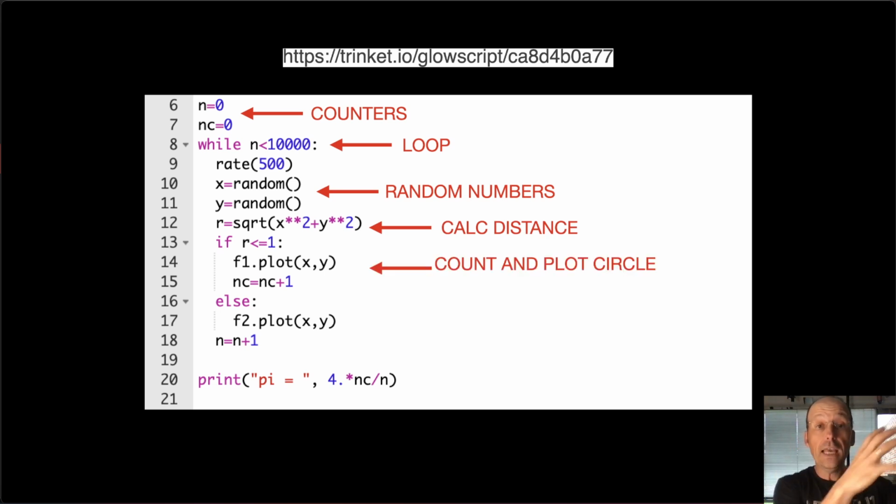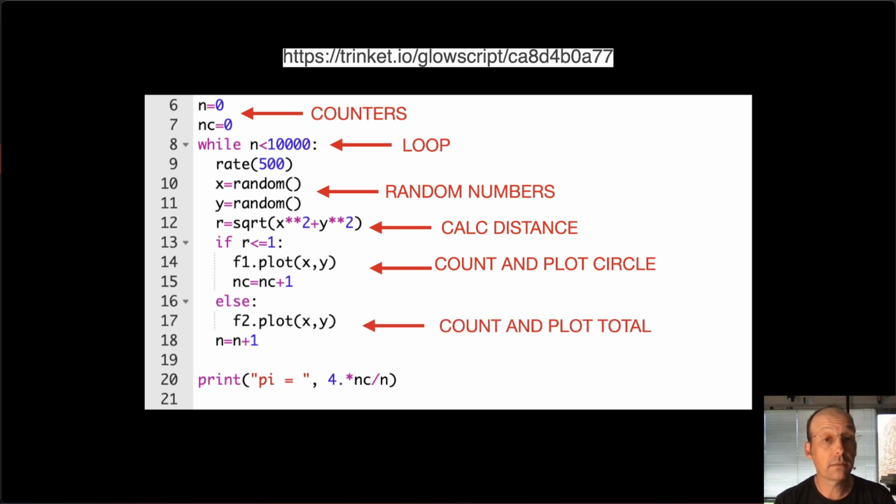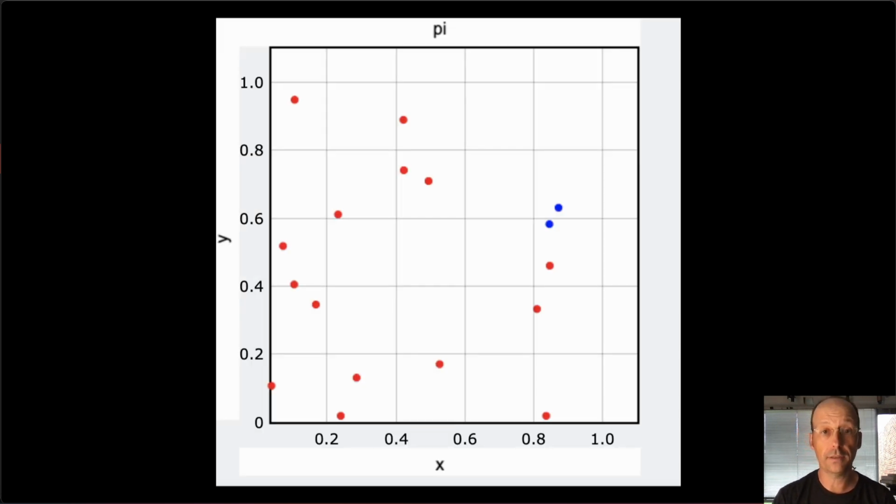And then I'm going to say, if r is less than 1, then count that as a circle point and make a plot, right? I have 2 points that I'm plotting. I'm plotting 2 curves, and they're different colors. And then otherwise, plot it as outside the circle, but either way, count the total number of points. And then I can use the ratio of the number of points in the circle to the total number of points, multiply it by 4, I get pi. That's that.